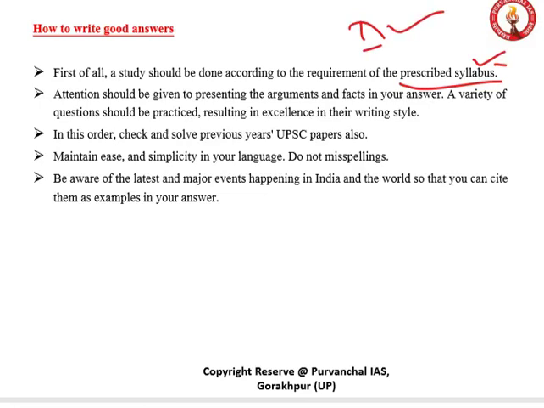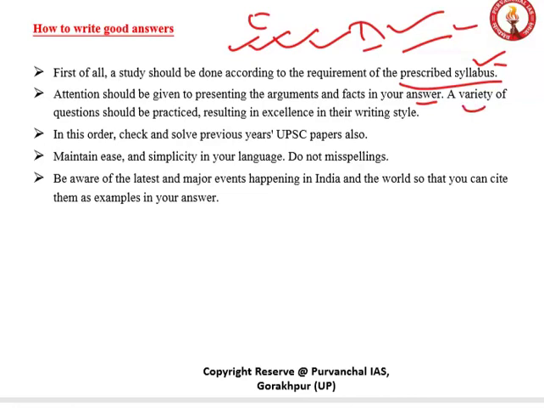Then attention should be given to presenting the argument and fact in your answer. Whatever you are saying in your answer, please prove that. Prove that fact, prove that sentence, prove that matter. Prove whatever you are going to write in your answer. Do not write baseless things. It will create a very unimpressive effect if you are writing baseless things. Okay, baseless writing, you don't have to do that.